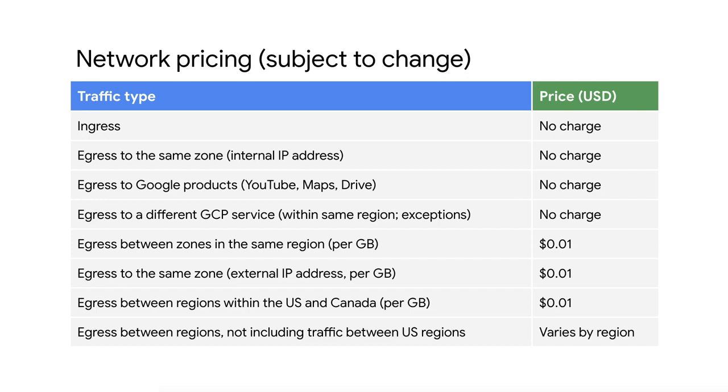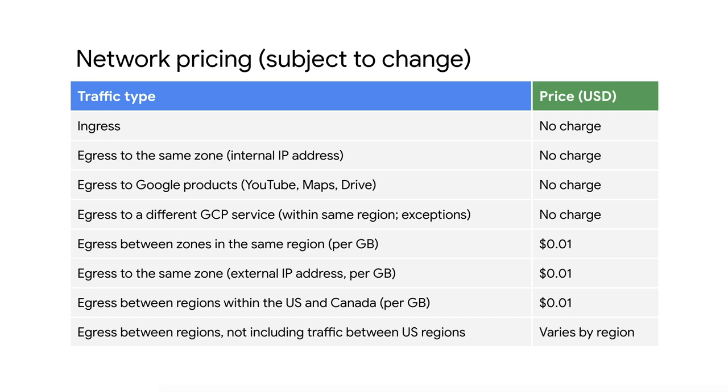First of all, ingress, or traffic coming into GCP's network, is not charged unless there is a resource, such as a load balancer, that is processing ingress traffic. Responses to requests count as egress and are charged. The rest of this table lists egress, or traffic leaving a virtual machine.